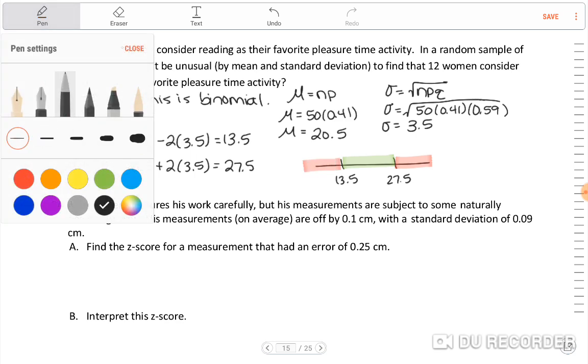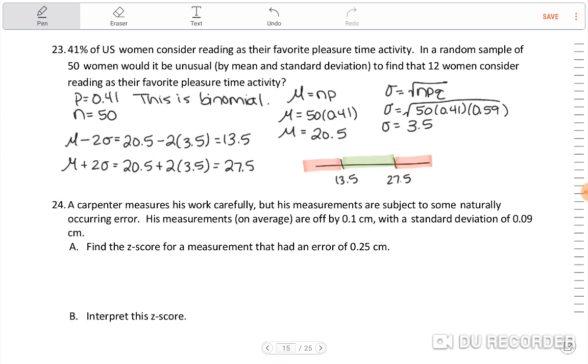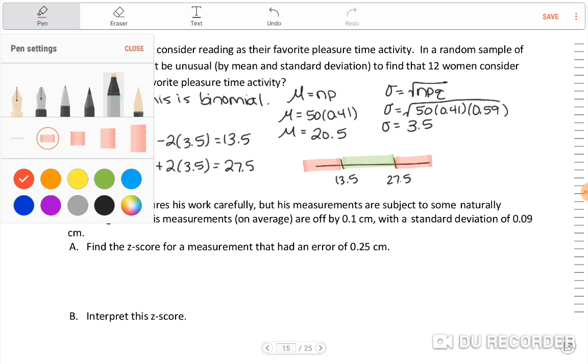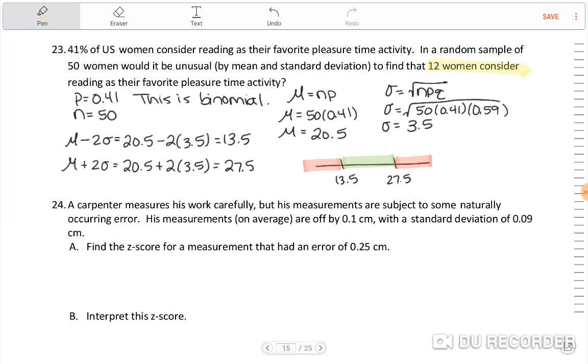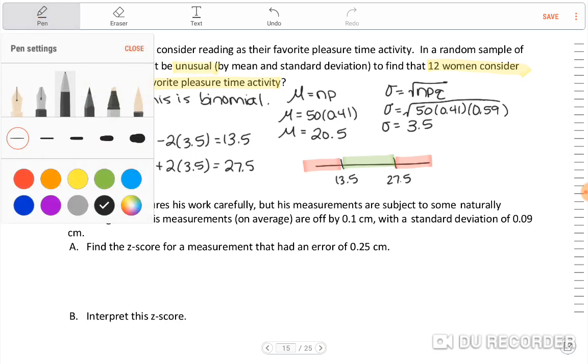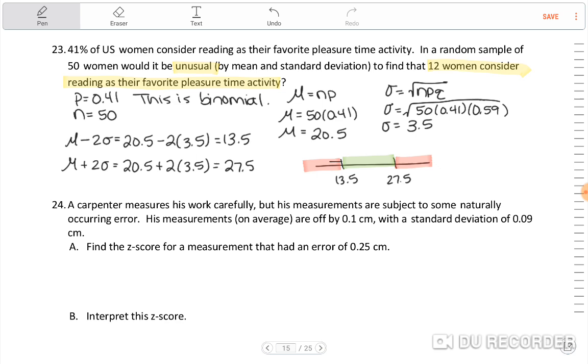Right? Okay. So the question says, would it be unusual to find that 12 women consider reading as their favorite pleasure time activity? Well, let's find out. Where does 12 fall into this? Well, 12 falls about here, right? That's 12. So it would be considered unusual. This is unusual, this is usual, and this is unusual. So we would say it is unusual.